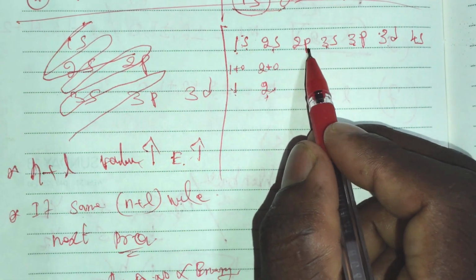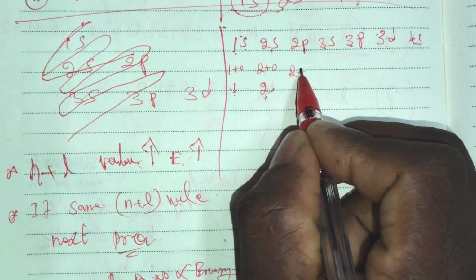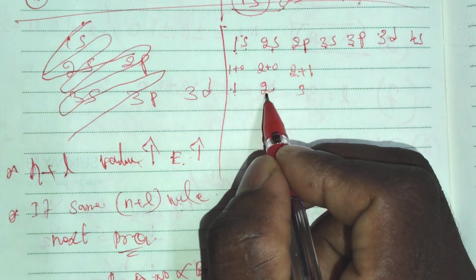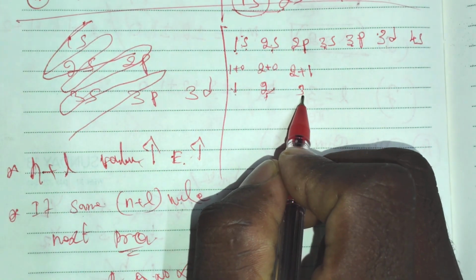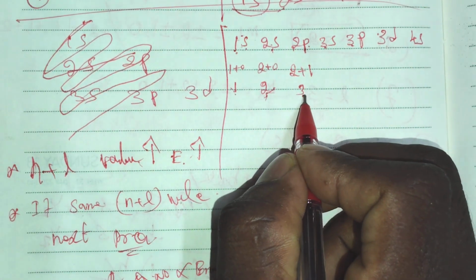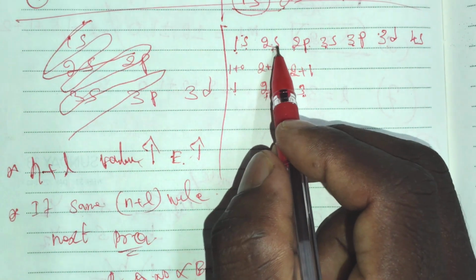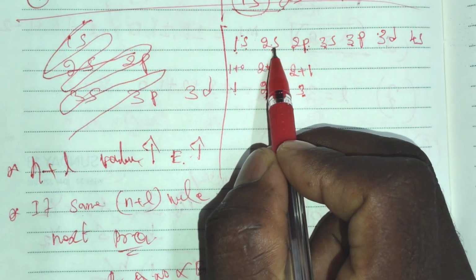Similarly, after 2s comes 2p, where n is 2 and the L value of the p orbital is 1, so 2 plus 1 is 3. See these two: 2 as the n plus L value for 2s, and 3 for 2p. Comparatively, the 2p orbital has a higher energy because its n plus L value is the highest. So that's why the 2s orbital is filled first, before electron filling in the 2p orbital.